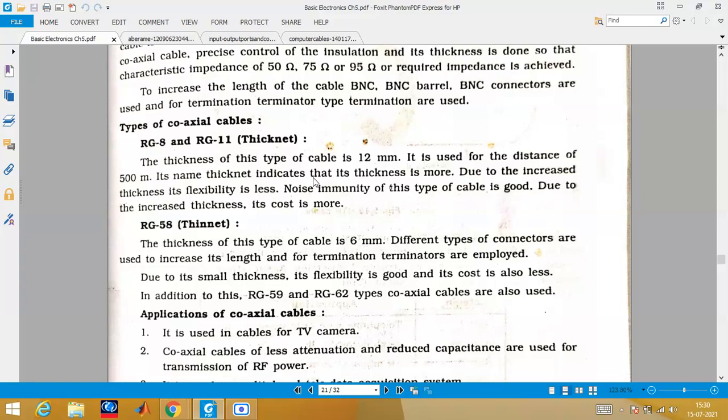Then there's another category like RG58. There are so many categories, okay. RG58 is available in 6 mm, so you can expect a question on the thickness of all these cables. Here also we will have different connectors, and we will learn them one by one. The thickness of this RG58, as you can see, is 6 mm. It is lesser than this definitely.